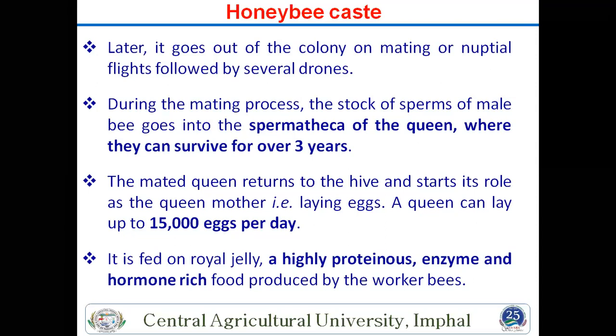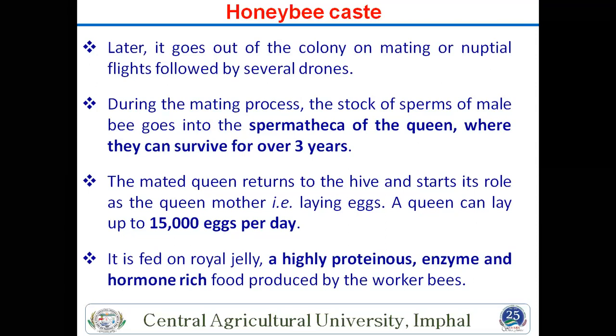You know what the difference is between worker, soldier, and drone? The start is the same, but the family requires a queen, so the workers produce the royal jelly, which is fed only and only to the queen. And what is royal jelly?